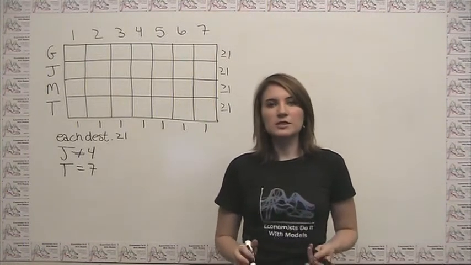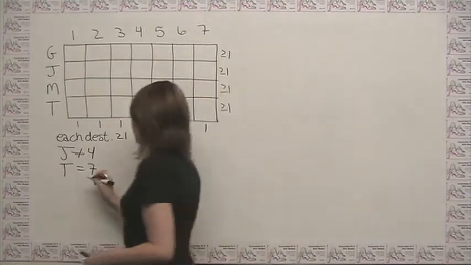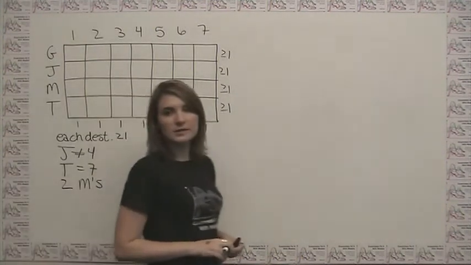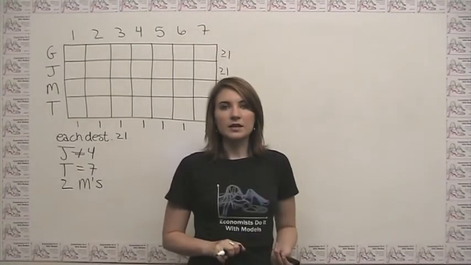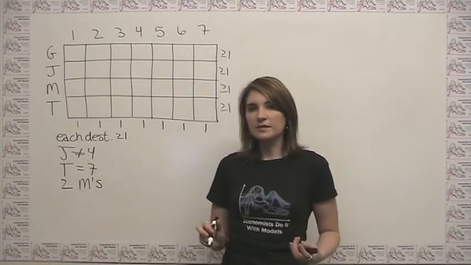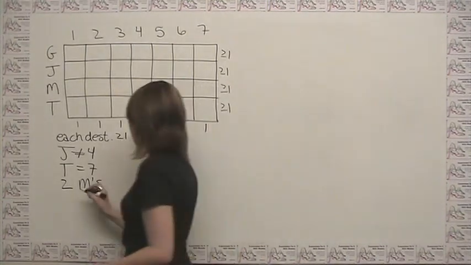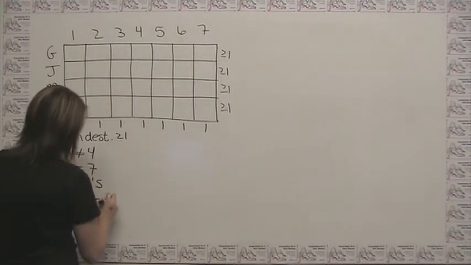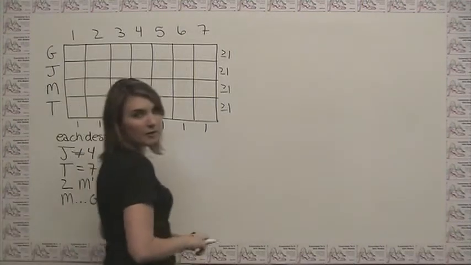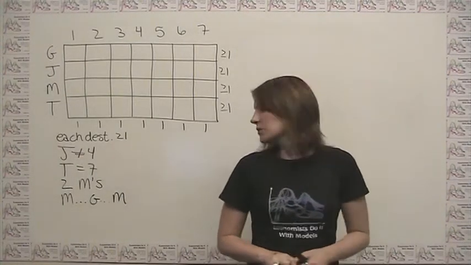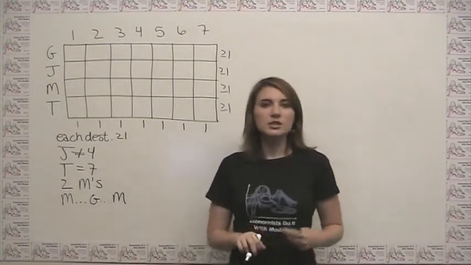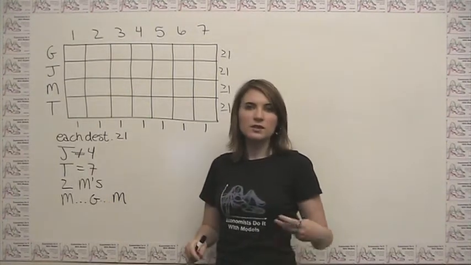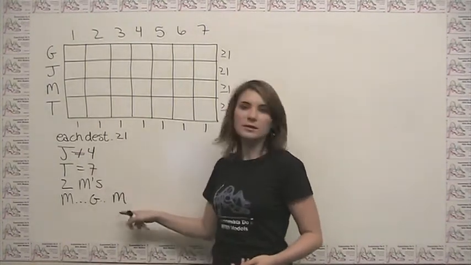So this rule actually tells us 2 things. The first is that there are exactly 2 M's in our sequence. And the second thing is that those 2 M's have got to be of the form M, some stuff maybe, G, some stuff maybe, and then another M. It's oftentimes helpful when you have a rule that gives you multiple pieces of information to write them down separately, just so you keep each individual line here as simple as possible.